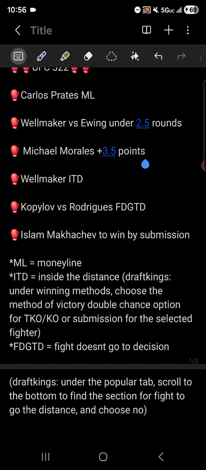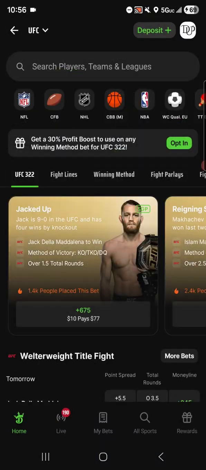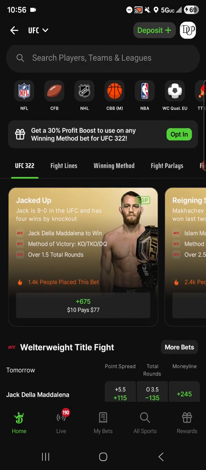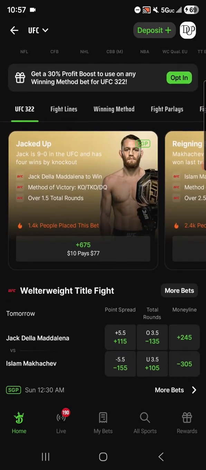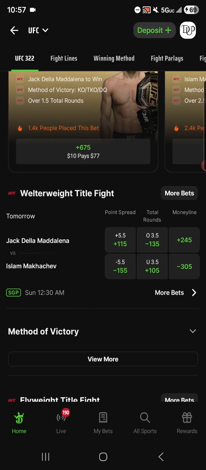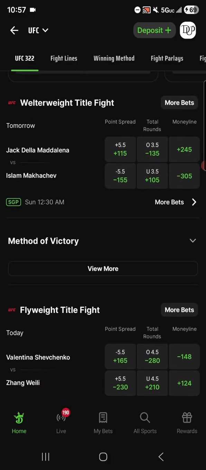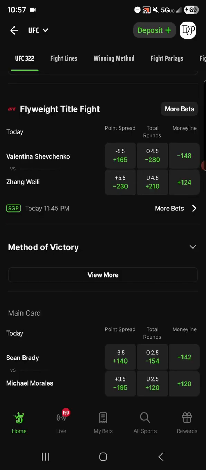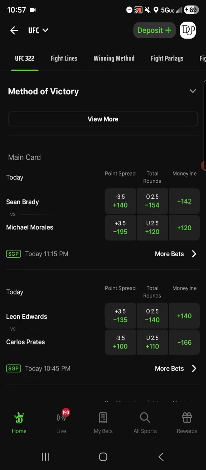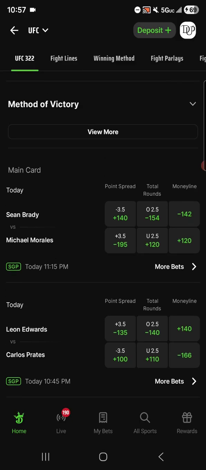We can see here we have Michael Morales plus 3.5 points. I get asked this all the time when someone asks me, what's your best bet for UFC, or what's a good bet that I can add to my multi-sport parlay. A lot of times I tell them to bet a specific fighter on points, and there's a reason why I do that for specific fights. But let's jump into it. Here it is: Sean Brady versus Michael Morales. Point spread, the natural line is 3.5.